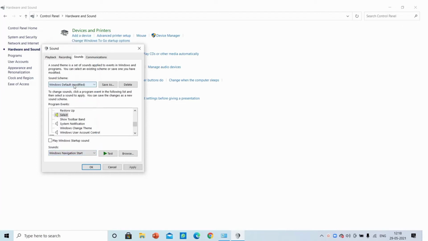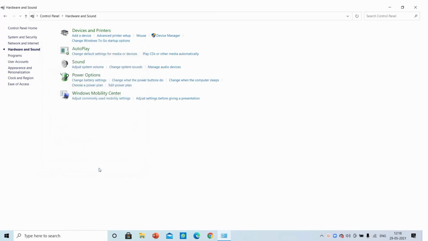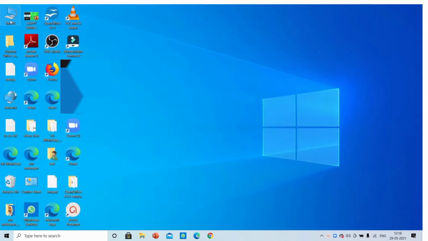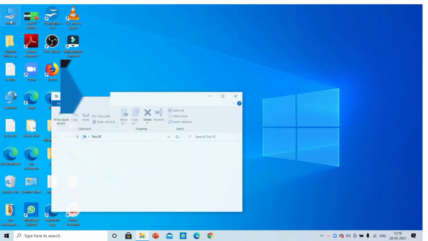Yes, we'll test it. Now we'll click on Apply and then OK. Now let's test it. We'll open an app like this PC. Yes, the sound has come.